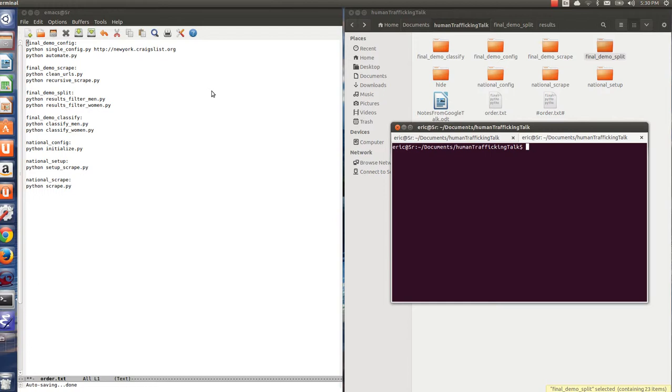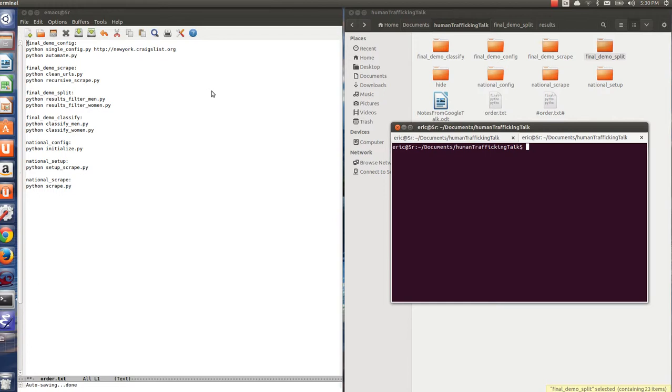Originally, I had intended to also scrape Backpage. However, due to time constraints in this semester, I was only able to scrape Craigslist, and scraping on a national level takes far too long to be reasonable at this point. Until the code can be revised, it makes no sense to scrape more than one website.